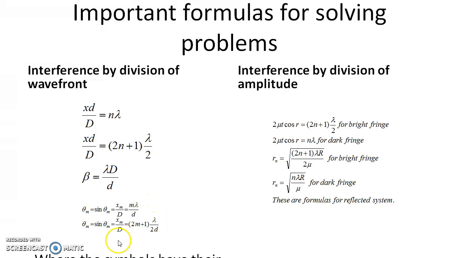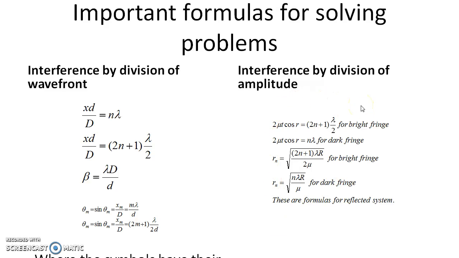And if you try to find out the angular separation between the nth dark or bright fringe, this is the condition for bright fringe, the angular separation, and this is the condition for the dark fringe. The symbols have their usual meaning. You should know it very well by now, since your first class test is already knocking at the door. And look at the expressions for the division of amplitude.